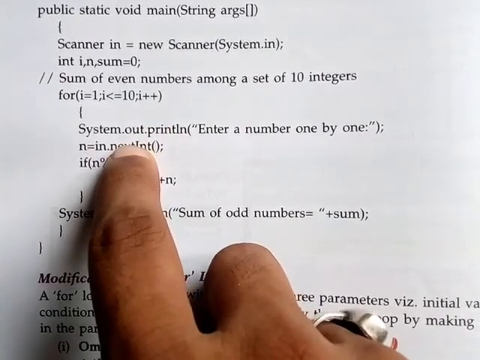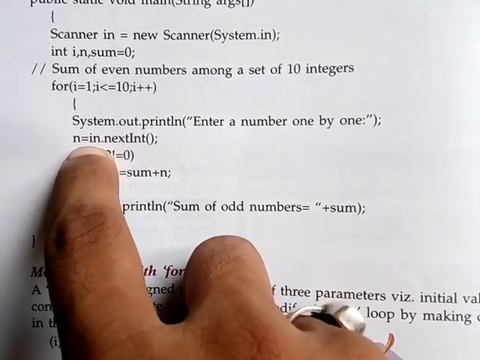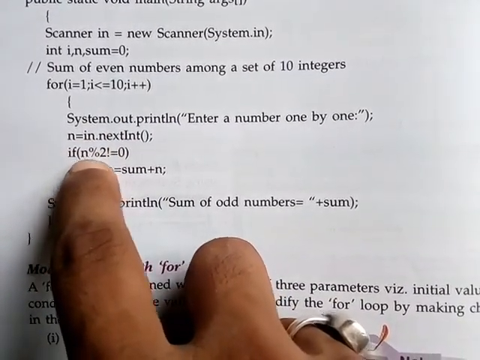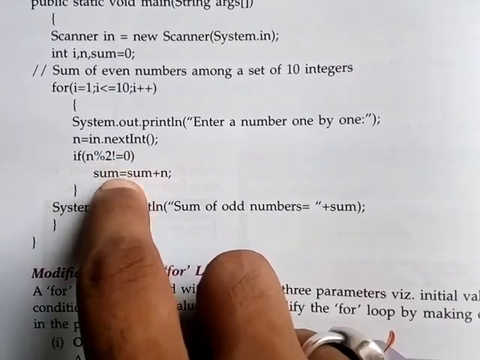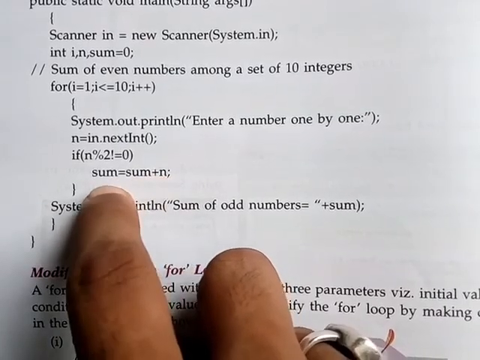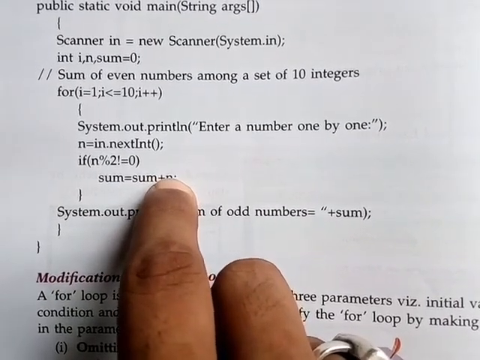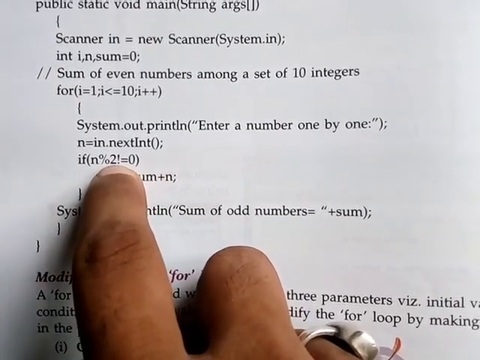So one number will be entered by the user, and that number will go into the variable n. Then if n % 2 != 0, that means an odd number, then sum = sum + n. Because n % 2 means what?